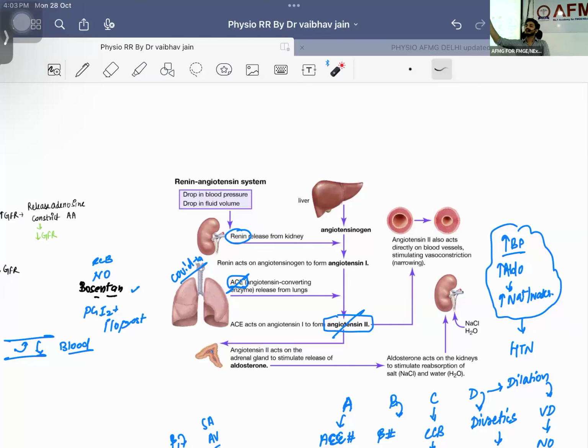Adrenal. It will be coming, and it will be coming to which part of the kidney? Collecting duct. Upper part, lower part of the collecting duct. Lower part is ADH, upper part is aldosterone, okay? It will be coming to the upper part. In the upper part, aldosterone has come.